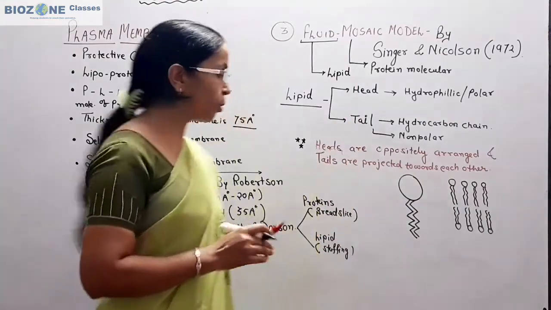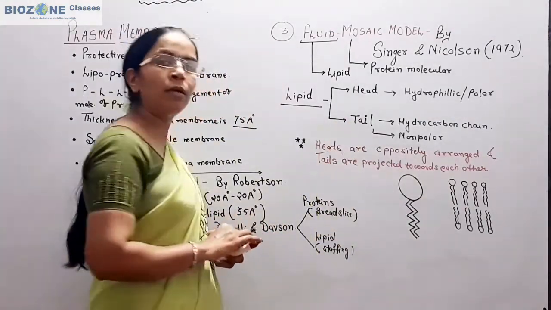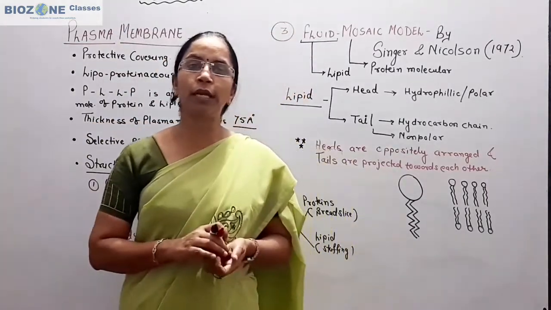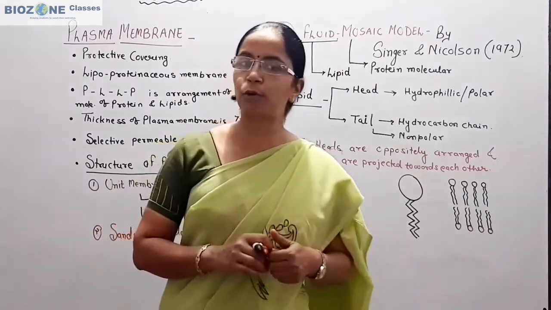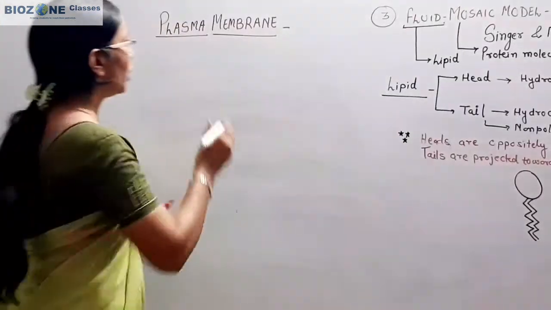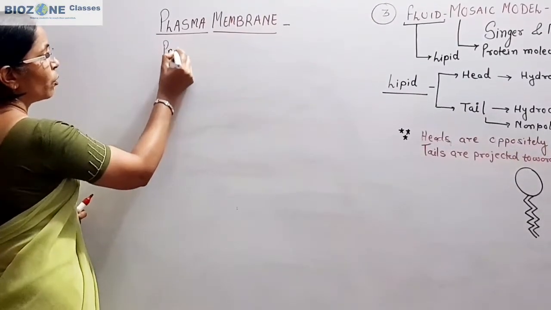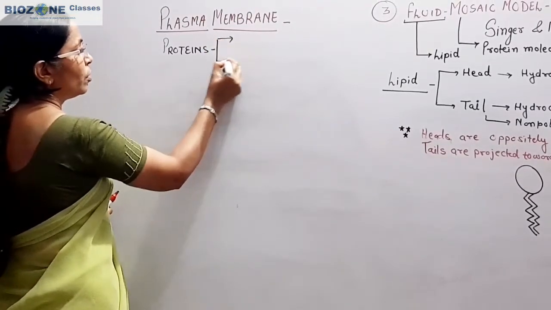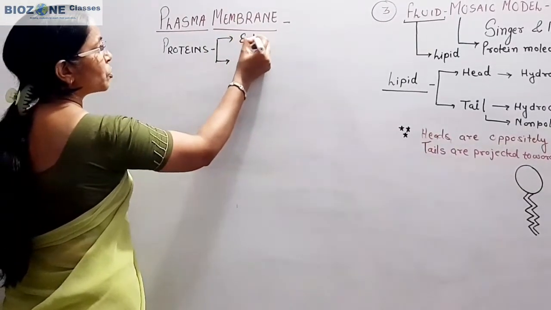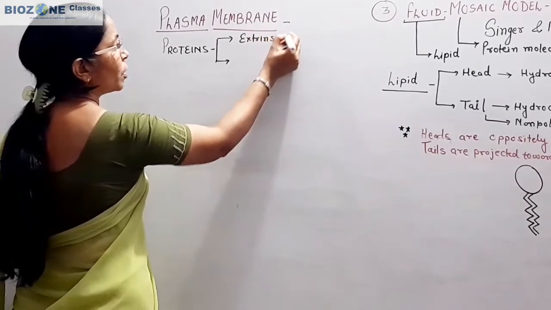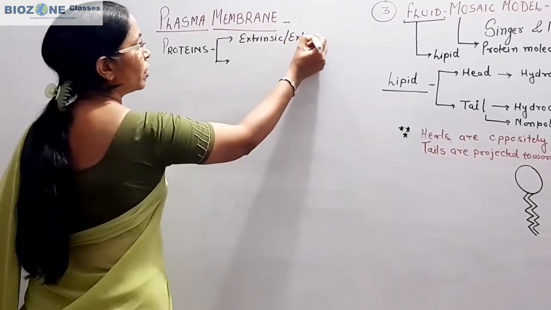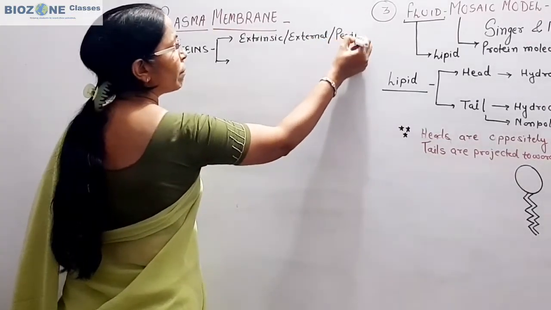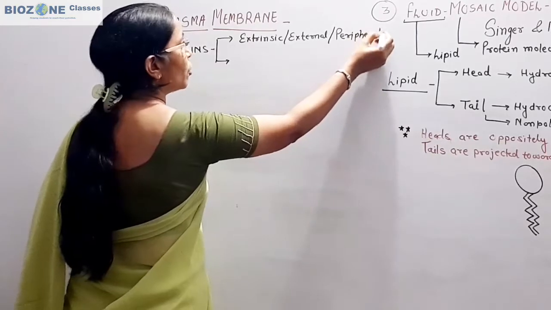When we come towards the protein, simply you remember proteins are present in two forms, extrinsic protein and intrinsic protein. So what are these proteins that we will study? Protein molecules in plasma membrane are present as extrinsic protein. They are also called external protein, or sometimes the term peripheral proteins are used.